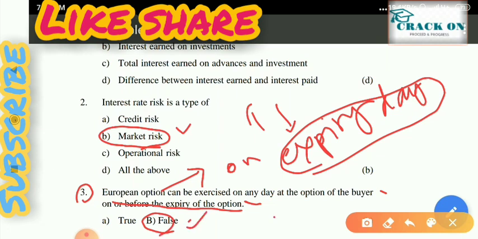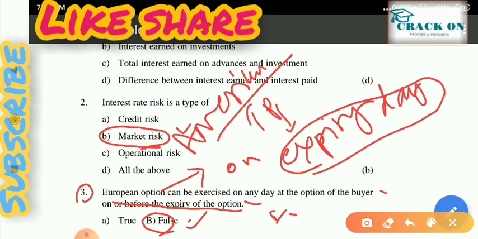So what is the correct answer for this? Another option is the American option. An American option can be exercised between the purchase date and the expiry date. So here, if we put American option, then this is the perfect fit.